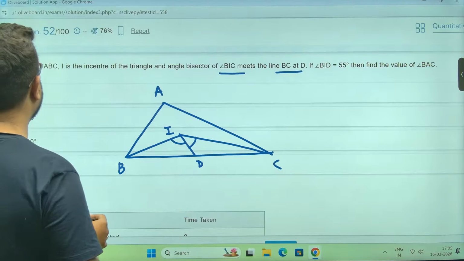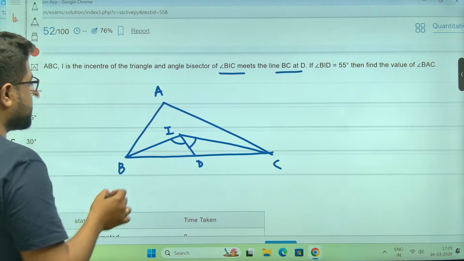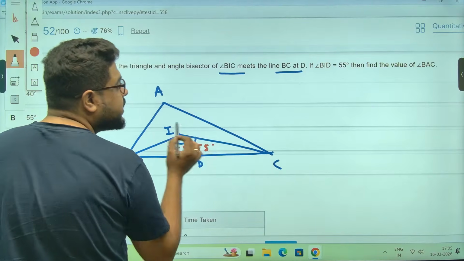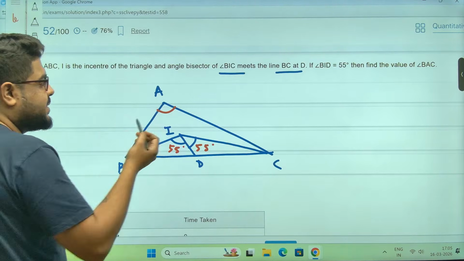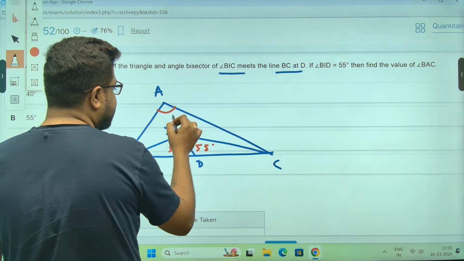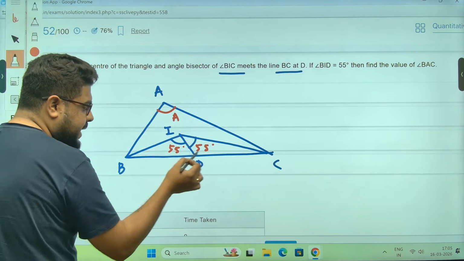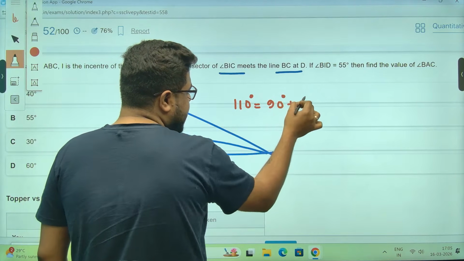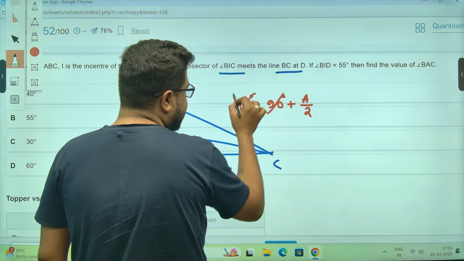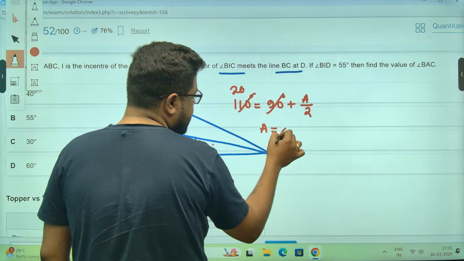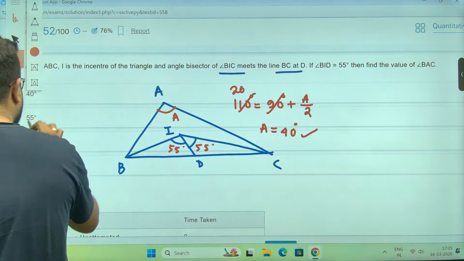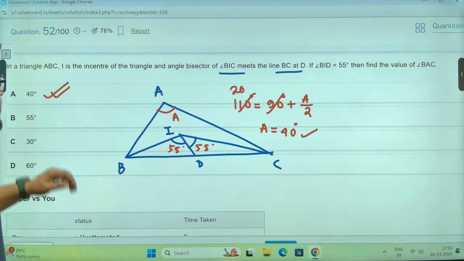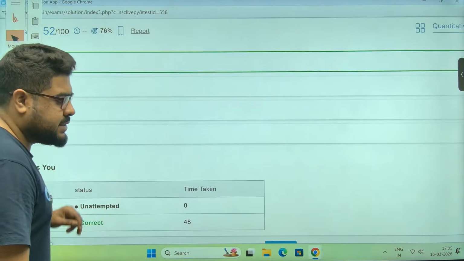Now BID is 55 degrees, so this is 55 and this is also 55. They are asking BAC. Taking this as A, we know this is 110. So 110 degrees is 90 degrees plus A by 2. So A by 2 is 20, and A is 40 degrees. Option A, 40 degrees, is the correct answer.